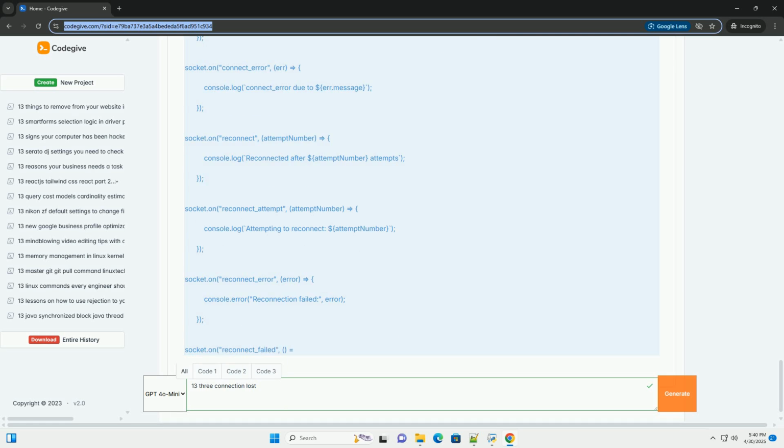Temporarily disable any firewalls or proxy settings on the client machine to see if they are interfering with the connection. Warning: this is only for testing and should be re-enabled afterward. Server side.